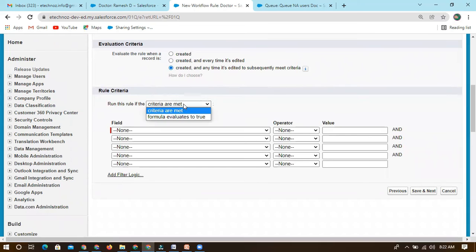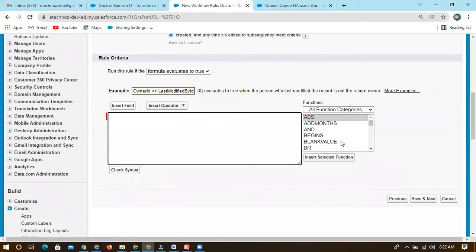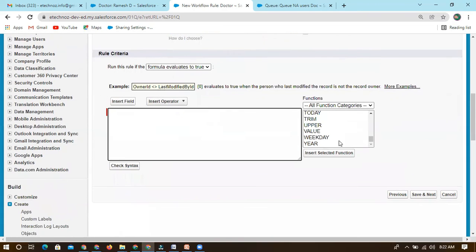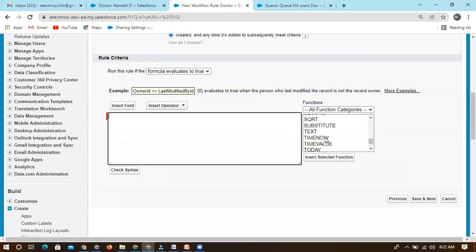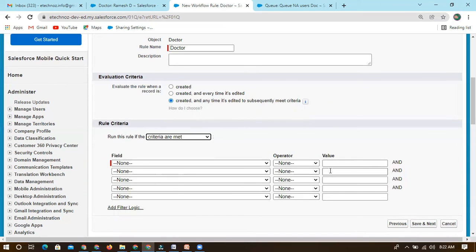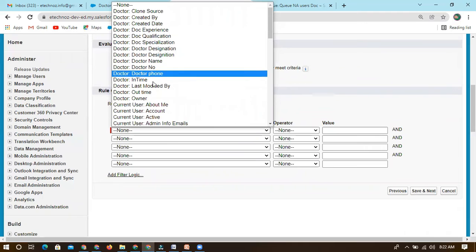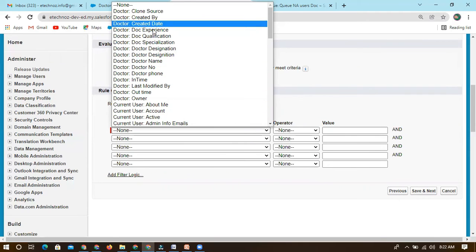So what is the criteria we are mentioning? Either we can write a formula, like we have written formulas before. All these functions we have seen when we dealt with validations, so I'm not going through them again. Either you can set a formula based criteria or you can go through it like this also. You just need to select the field. Let's consider doctor experience.